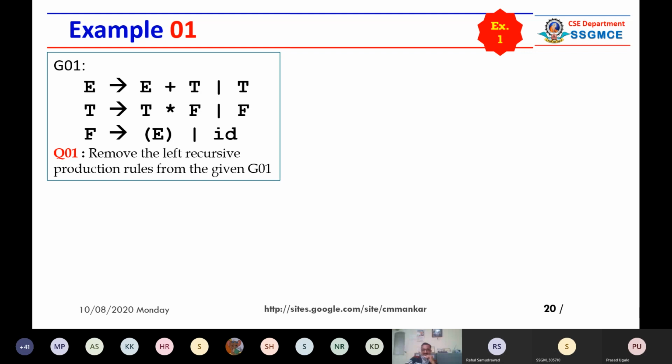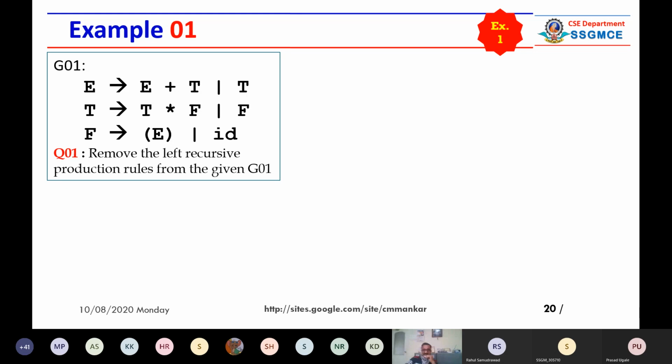As I told you, we are trying to build different types of parsers around the same grammar, like LR parsing table, LL parsing table, SLR parsing table, LALR parsing table. We are using the same grammar. That's why you have to understand this grammar, expression grammar, very clearly. So the question is: remove the left recursive production rules from the given grammar G01.